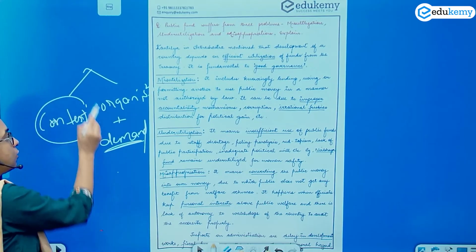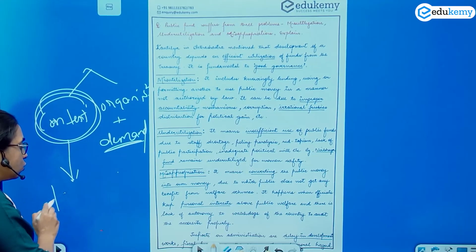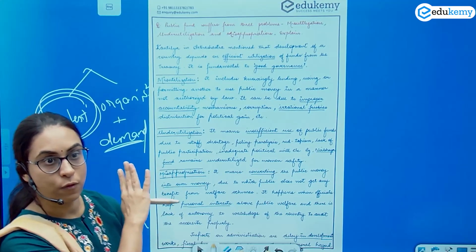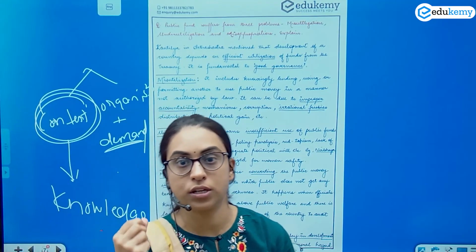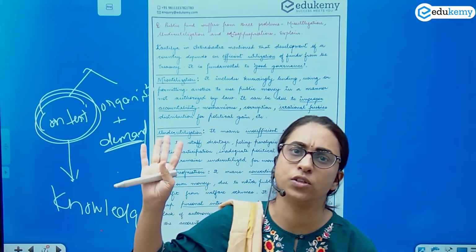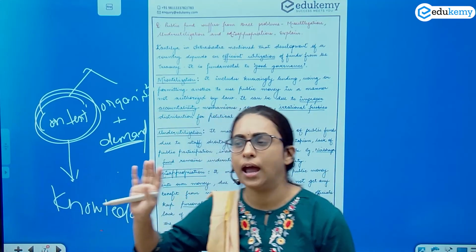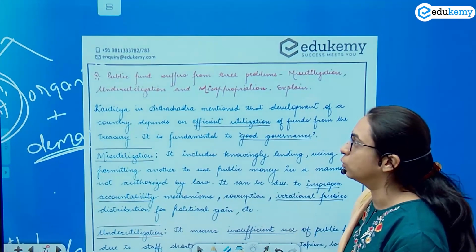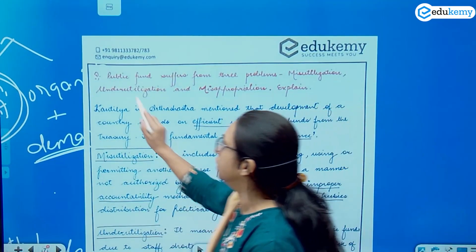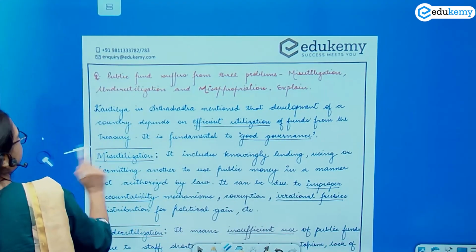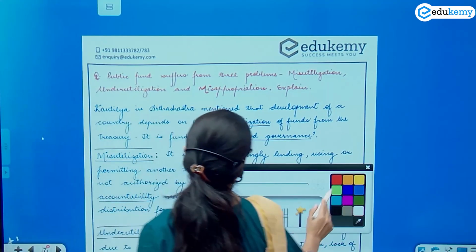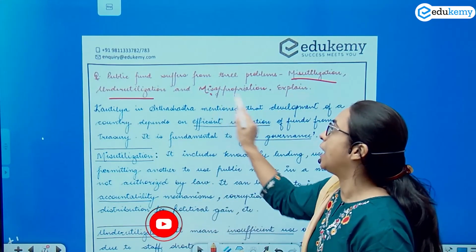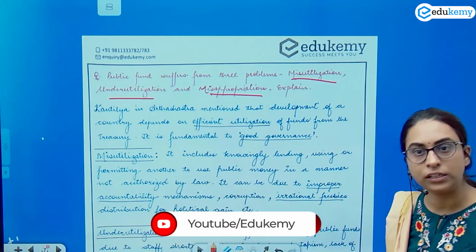And the content part is about the knowledge dimension. For these types of questions, have that knowledge in you: learn this question, learn these 3 key terms, and if a question comes like this, you are bang on. The question here is, public funds actually suffer from 3 major issues: misutilization, underutilization, and misappropriation. So these are the 3 problems.